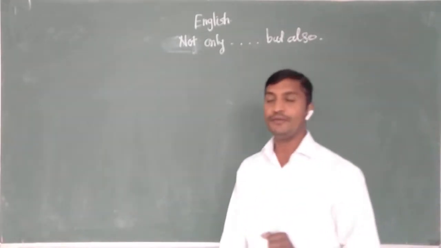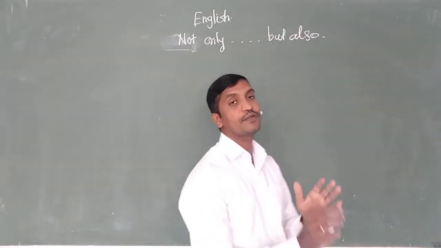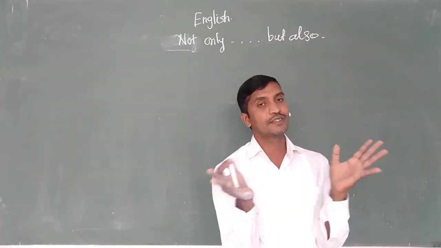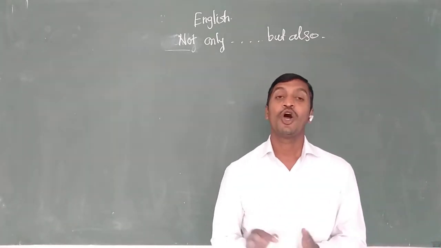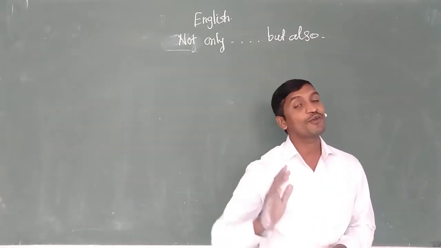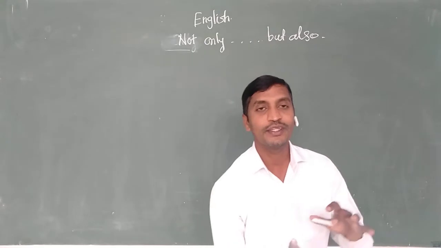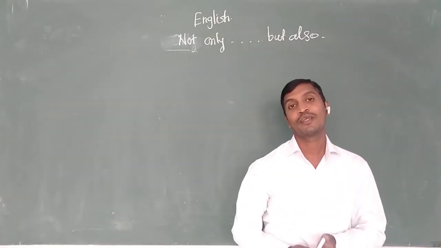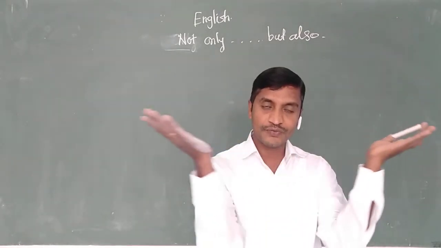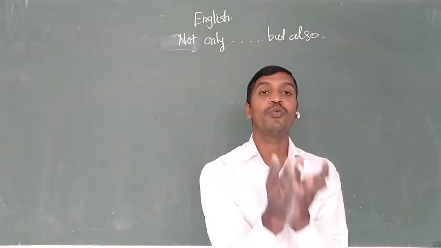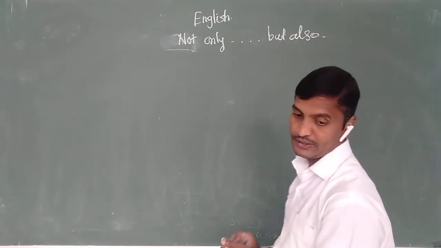Generally, we used to speak with different actions, different adjectives, different adverbs, different objects of the same subject. Or sometimes we speak about the same action, same adjective, same adverb, same object with different subjects. If they are written in separate sentences, we combine them, we synthesize the sentences into one with the help of not only but also.